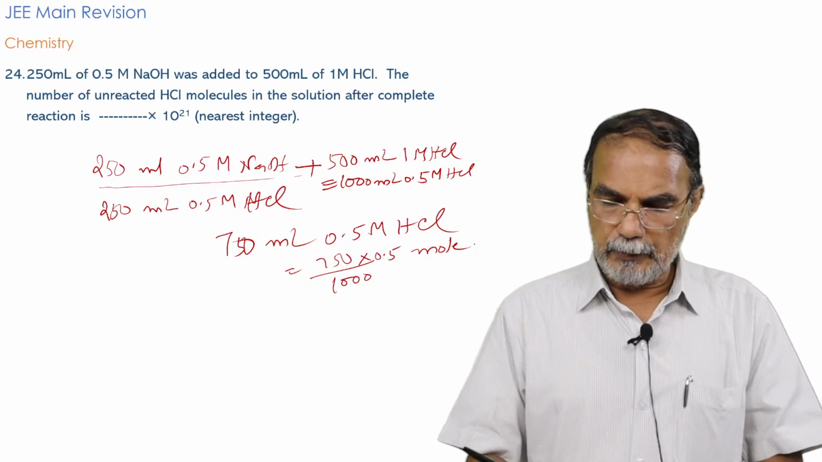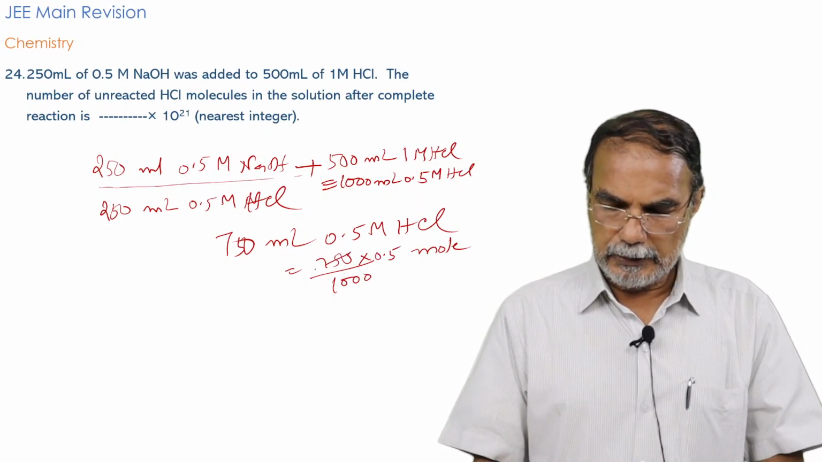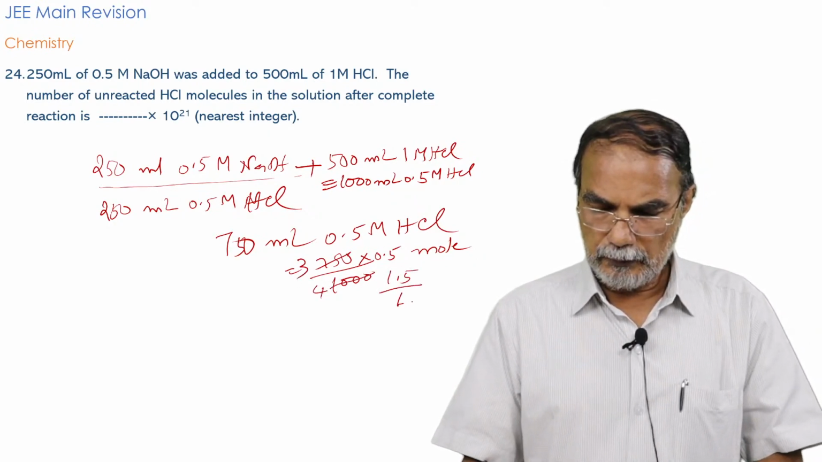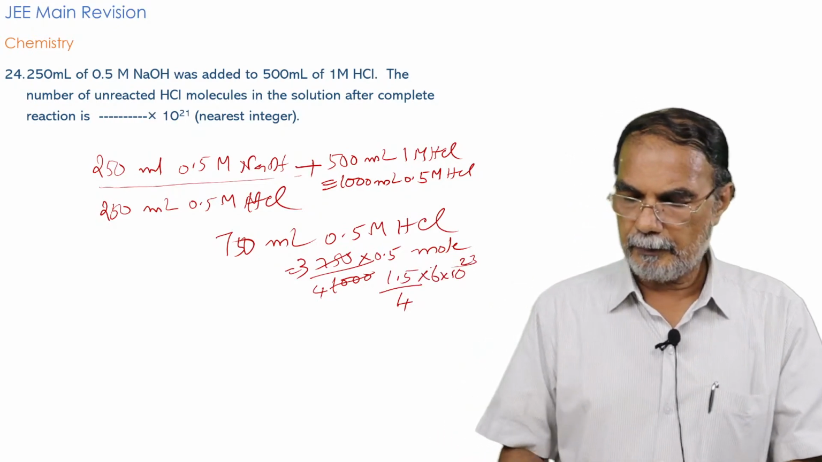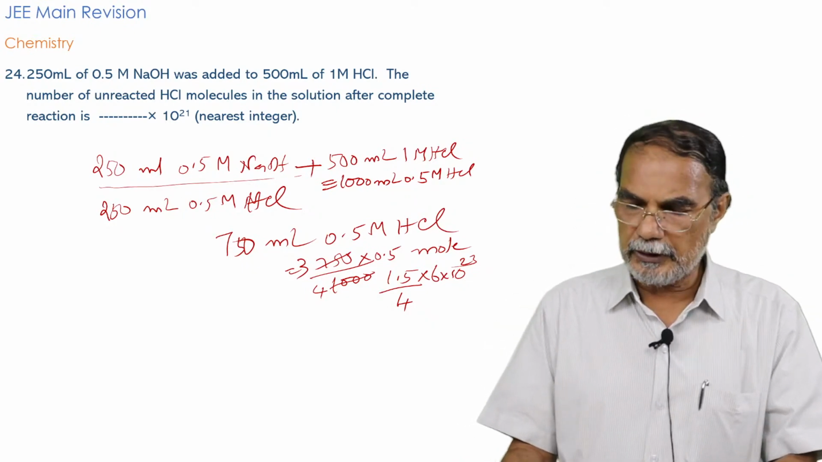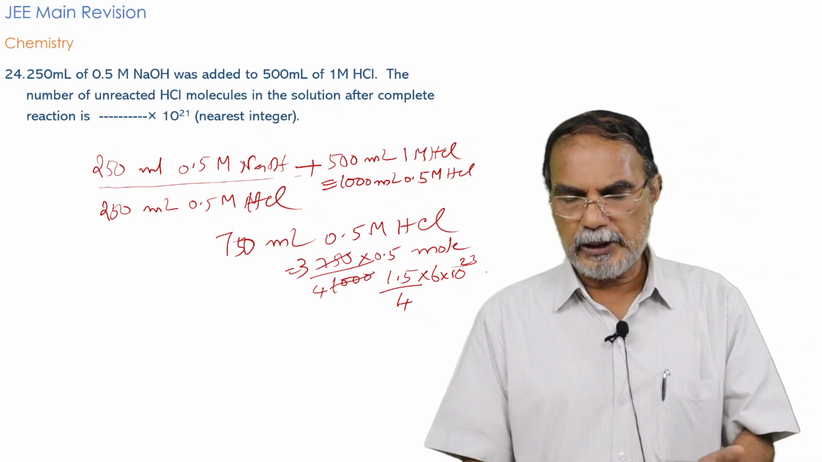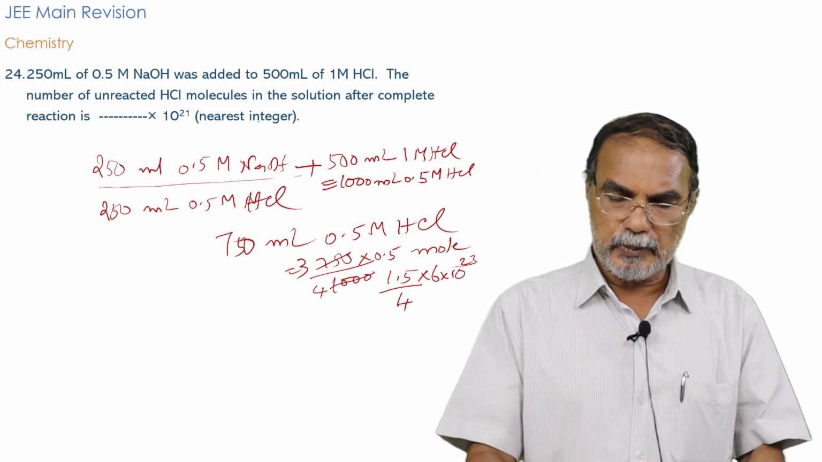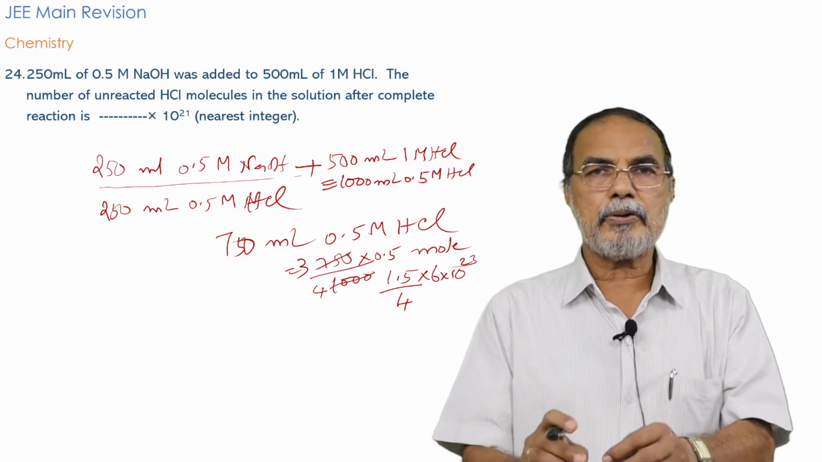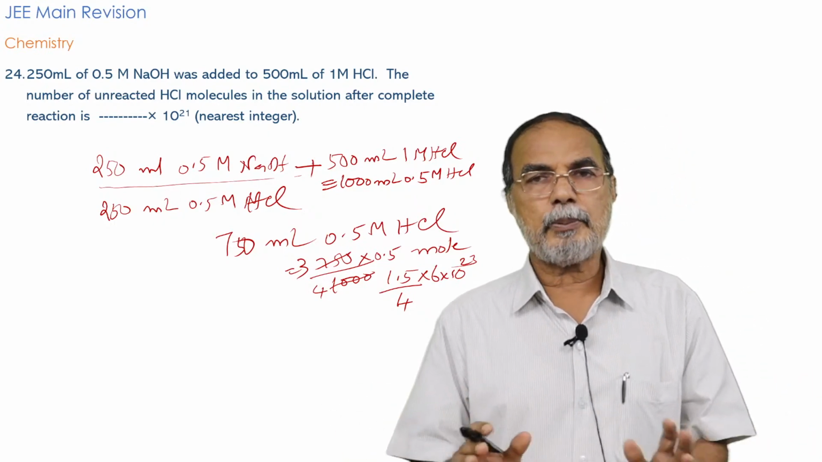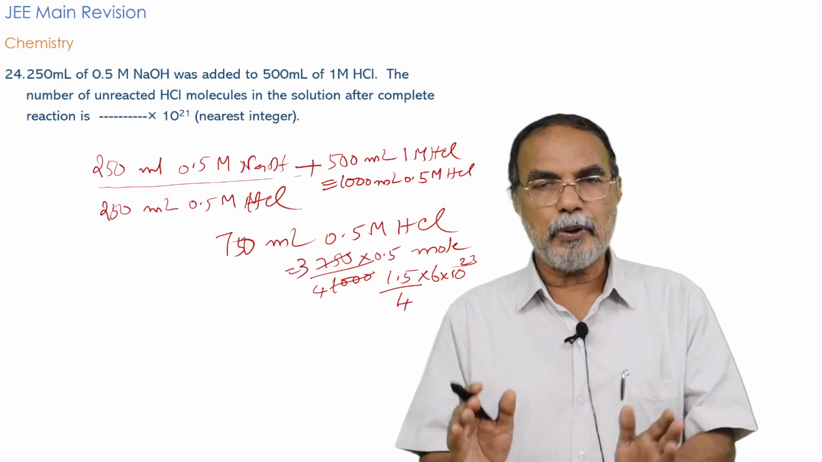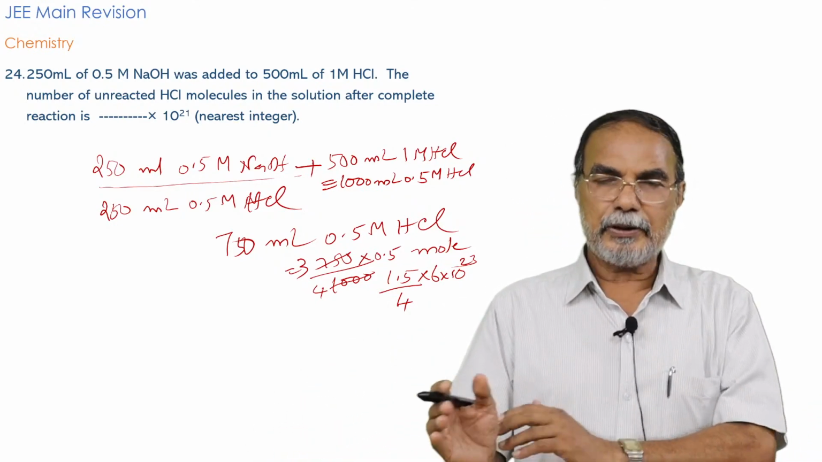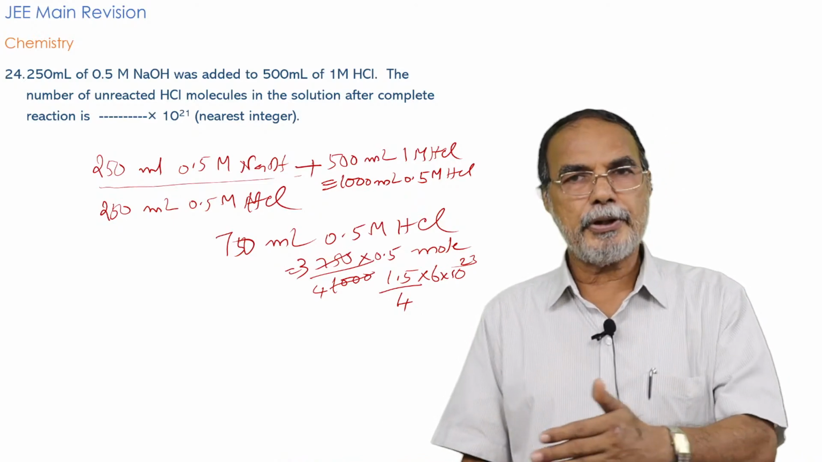So what will be the number of molecules? This is 3, this is 4. So it is 1.5 by 4 multiplied by 6 into 10 raised to 23. 1 mole is 6.02 into 10 raised to 23. So by finding the number of moles and multiplying by Avogadro number, you will get the number of molecules. That's a simple question. Only thing is that you must be able to do this sort of thing in your mind using first principles, that 500 ml 1 molar HCl is equal to 1000 ml 0.5 molar HCl. When the concentration is half, the volume is doubled, that's all.